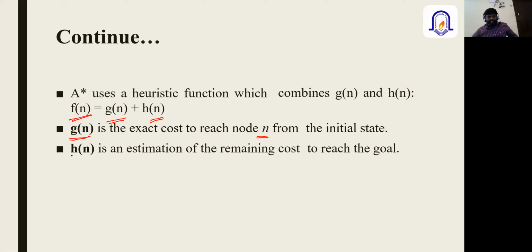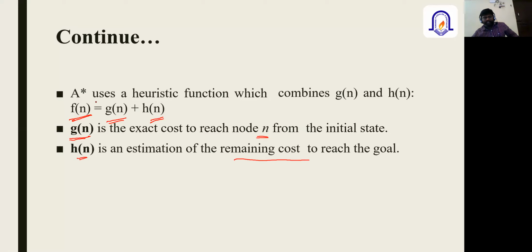And when we talk about H of n, again, it is the estimation of the remaining cost to reach the goal. So suppose you started searching and you are in the middle, at a successor node, and you want to find out the remaining path cost from your current state to the goal state. That will be calculated using this H of n. So that is the remaining cost. Is it clear for all of you?